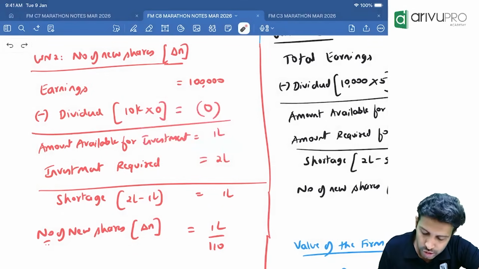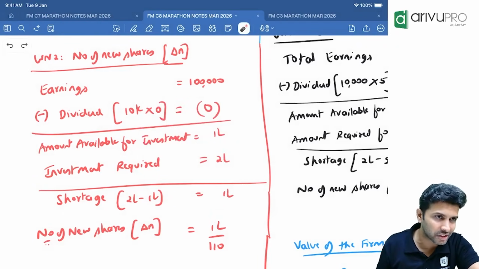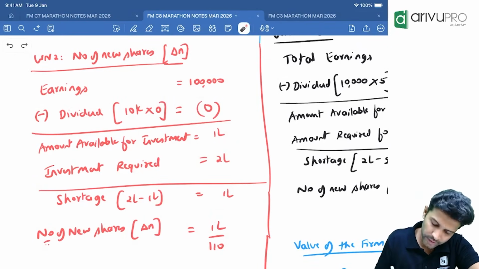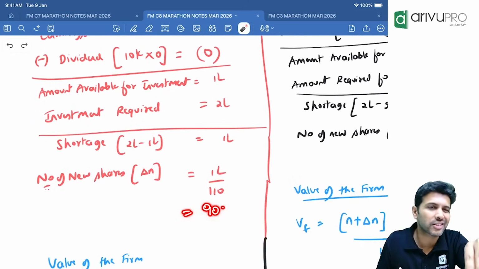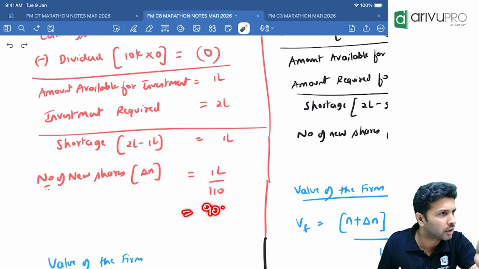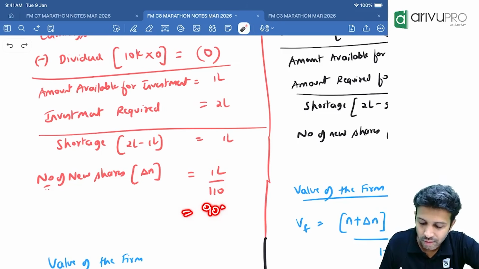Don't solve this unless they ask in the problem to calculate the number of new equity shares. Solve this. When you solve this, what are you going to get? 90. Always round off to the next number, whether it is 0.5 or less than 0.5. Not mathematical round off. Any decimal you round off to the next number. So it will be 90. What are you getting? 90?